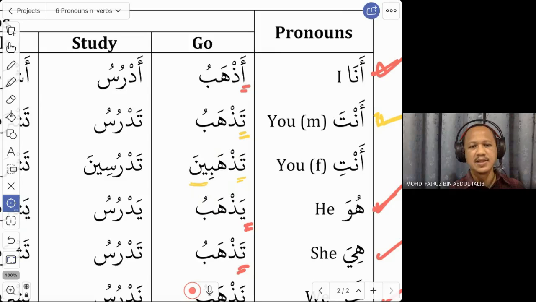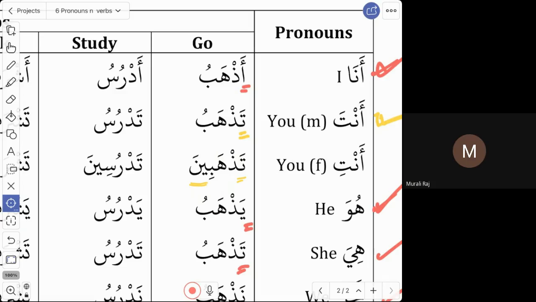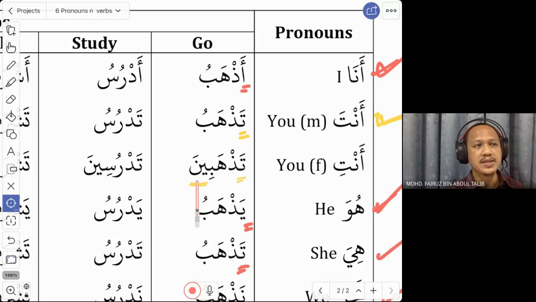Tazhabina. Yes, not binna, tazhabina. Or you can just say tazhabin. You skip this last vowel and end the word with in: tazhabin. Tazhab for male, you. So you just add in: tazhabin.